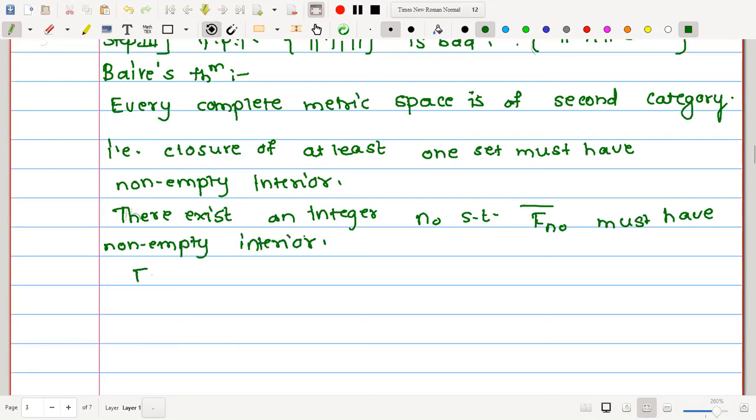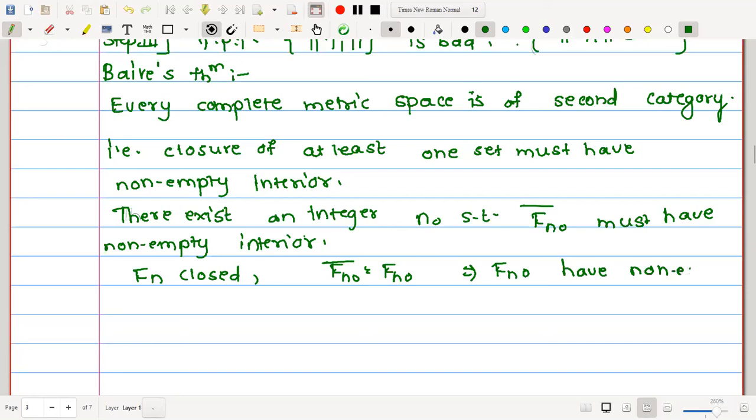But Fn is closed. As Fn is closed, one can say that the closure of Fn naught is equal to Fn naught. Therefore, Fn naught has non-empty interior.